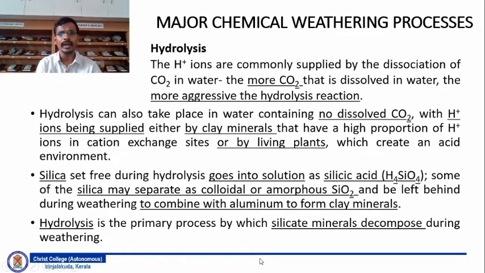And the silica set free during hydrolysis goes into solution as silicic acid, the formula for which is H4SiO4. Some of the silica may separate as colloidal or amorphous silica, that is SiO2, and be left behind during the weathering. And this combines with aluminium to form clay minerals. So the silica that is combined with the aluminium forms some of the clay minerals. Hydrolysis is the primary process by which silicate minerals decompose during weathering. It is to be remembered that silicate mineral decomposition happens due to hydrolysis in chemical weathering conditions.